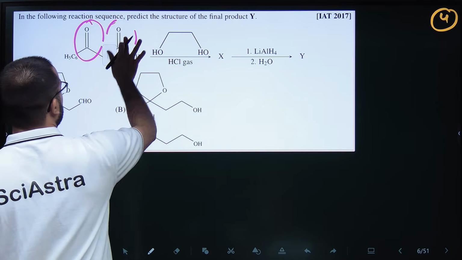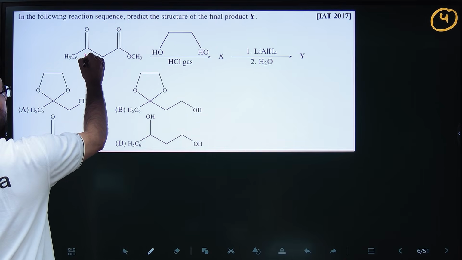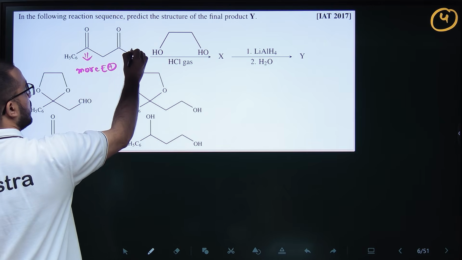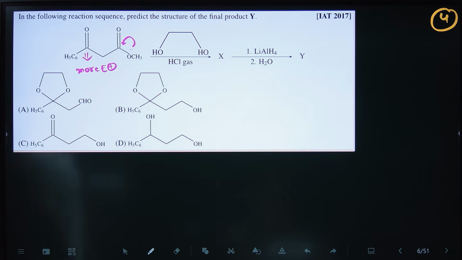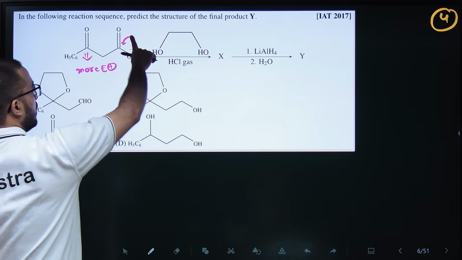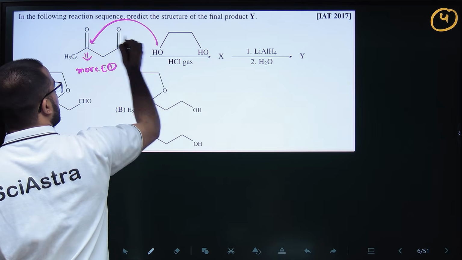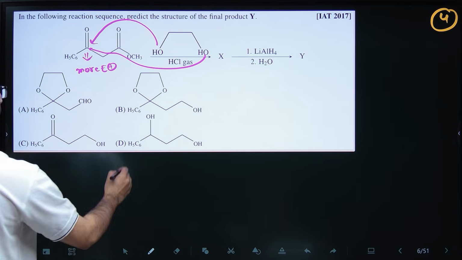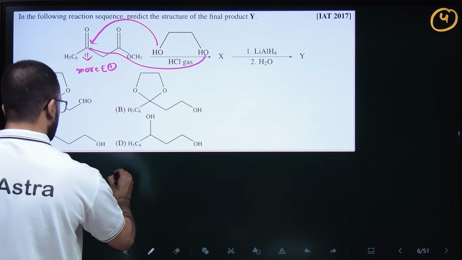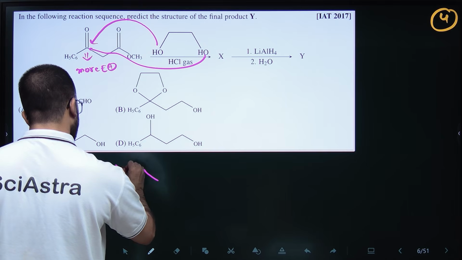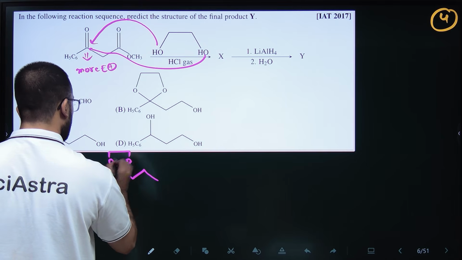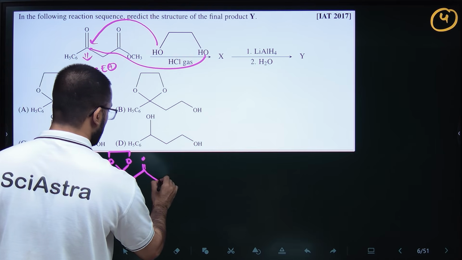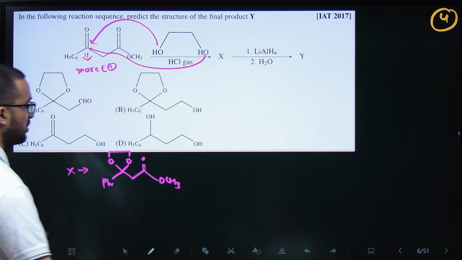So we always know that ketones are more electrophilic. This is more electrophilic because here ester lone pair will be donated here, right? So this is not electrophilic enough. So these OH will attack on more electrophilic group and this will be protected. So your X will be OO PH double bond O OCH3. So this is your X.